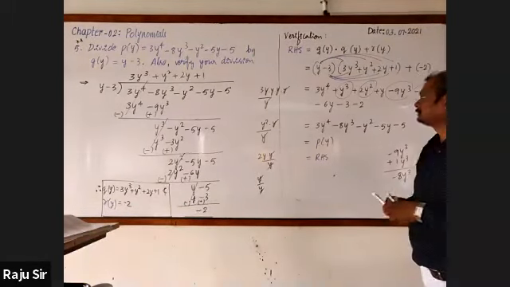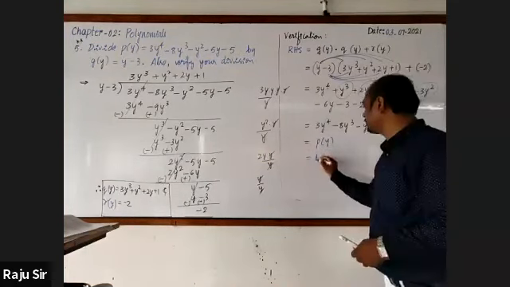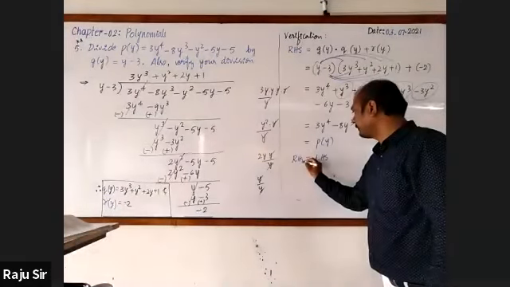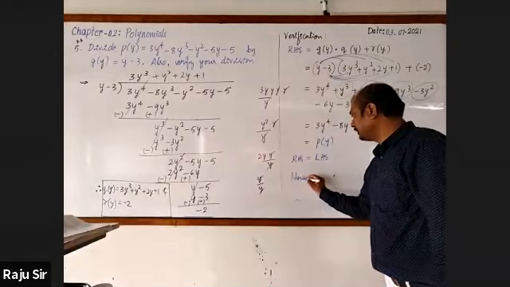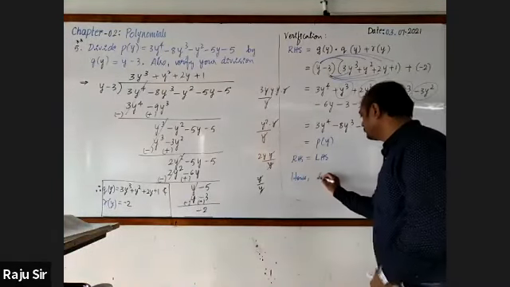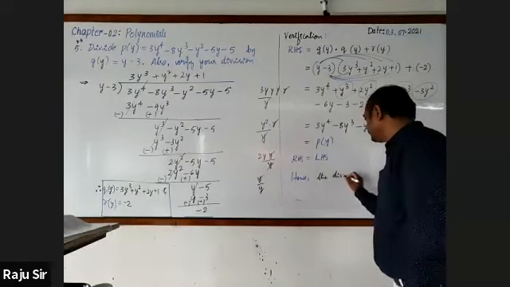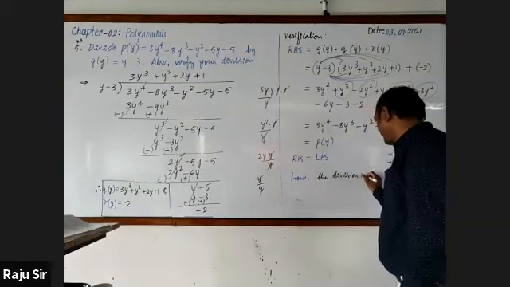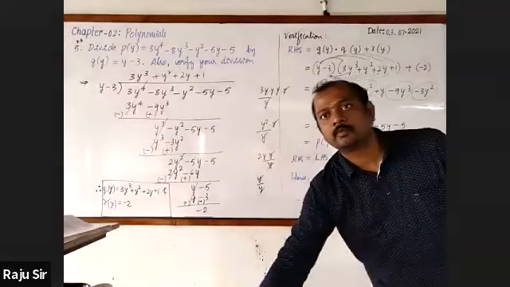So both LHS and RHS are equal. You can write the conclusion. Hence, the division is verified.